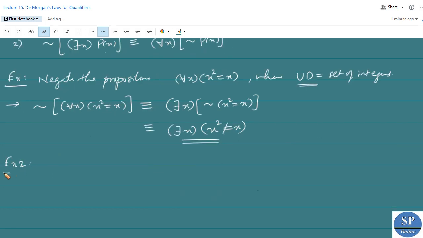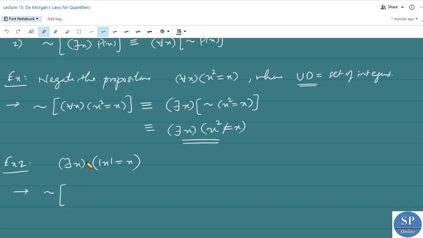Now example 2: negate the proposition there exists x, mod x is equal to x. Here also we are using the universe of discourse set of integers, and we have to negate this proposition. So negating this proposition we can use De Morgan's law here also.